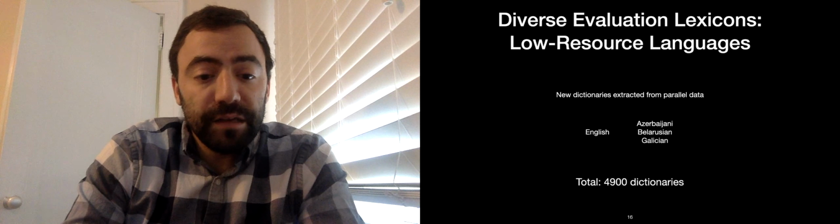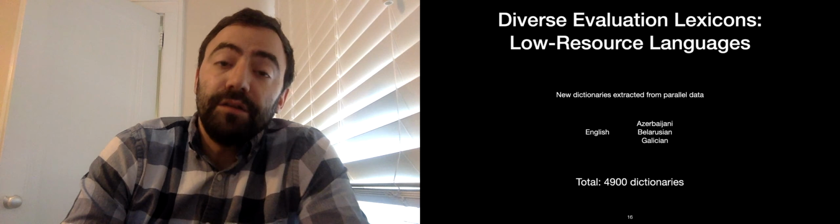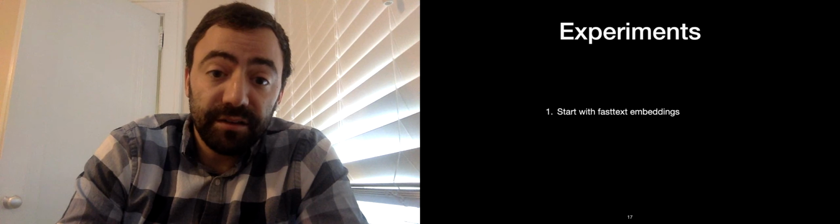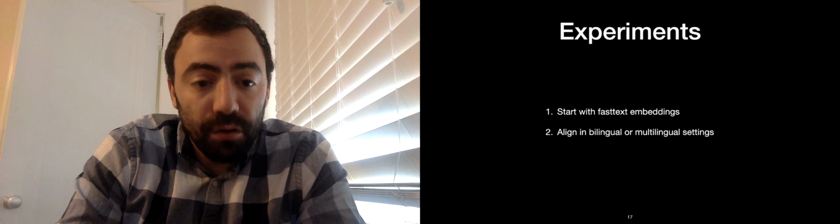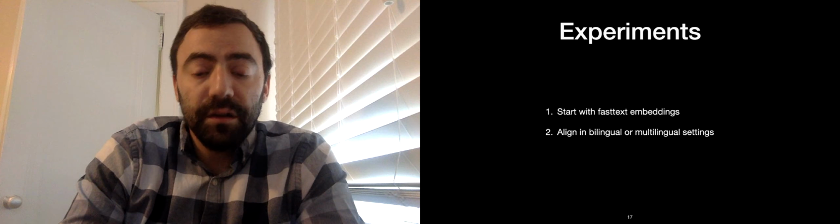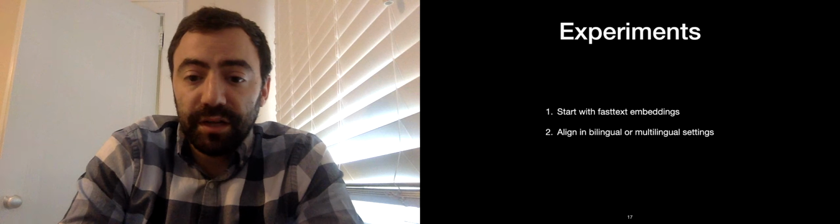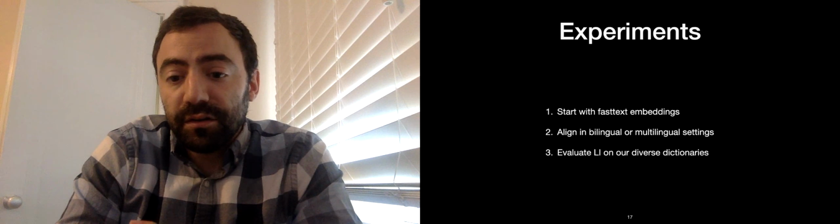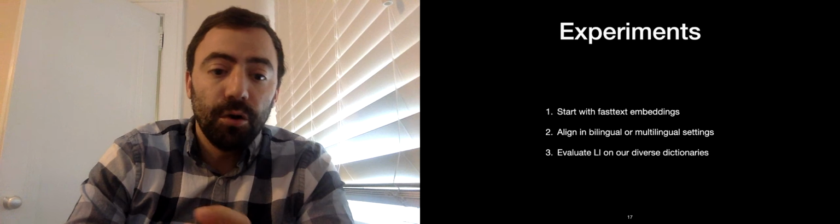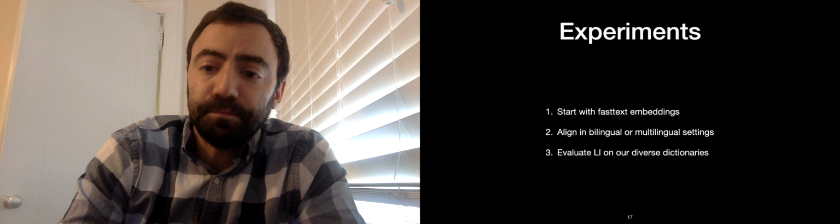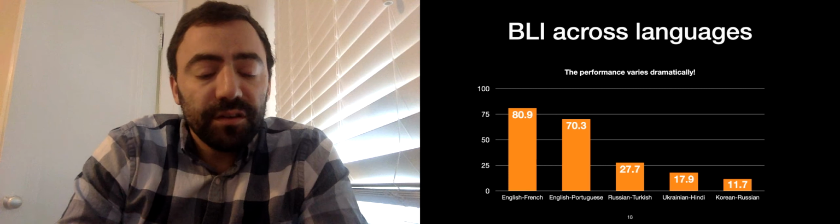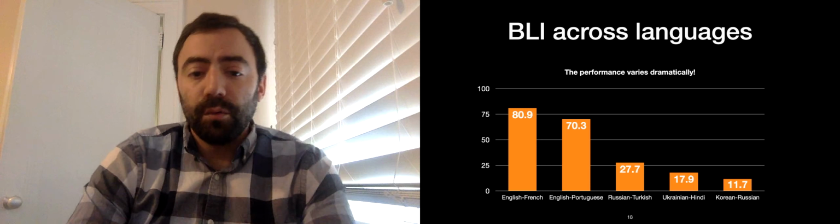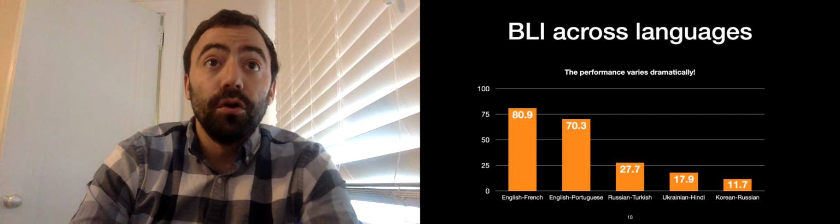Now, with our diverse lexicons at hand, we can perform interesting analysis. In all experimental settings, we start with fastText embeddings. We align all the embedding spaces for that experiment, either in a bilingual or multilingual setting. And then we evaluate the resulting spaces through lexicon induction, comparing to our constructed dictionaries. We first start with simple bilingual settings, where we evaluated established methods on all language pairs.